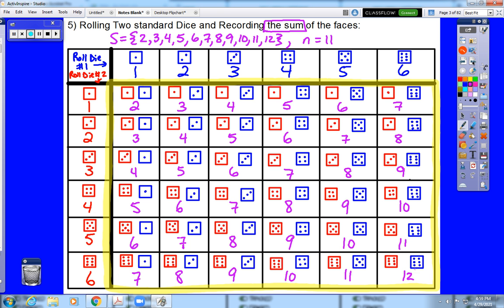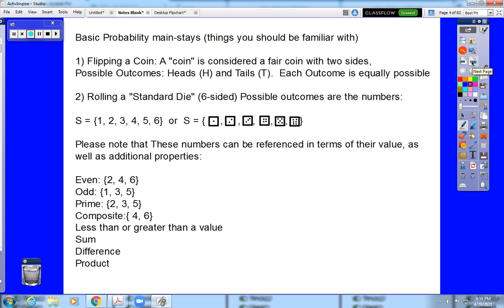Now, there are some basic probability mainstays, some things we should be familiar with, and this part of the video is going to go really quickly because in theory you should all already be familiar with these, but I'm just making sure. First of all, when I refer to flipping a coin, I'm referring to a fair coin that only has 2 sides, heads or tails. Each of those outcomes is considered to be equally possible, meaning it would be 1 outcome each, heads or tails.